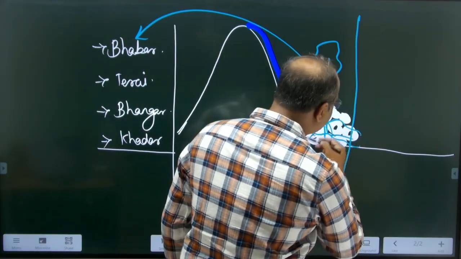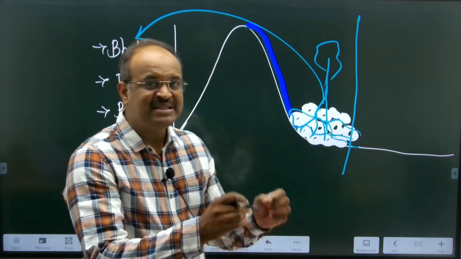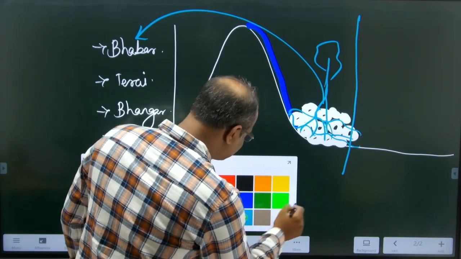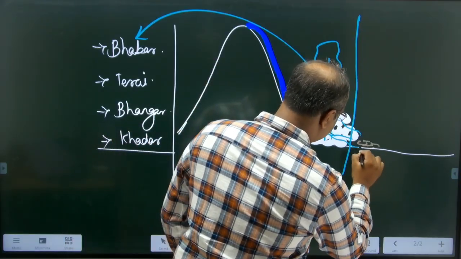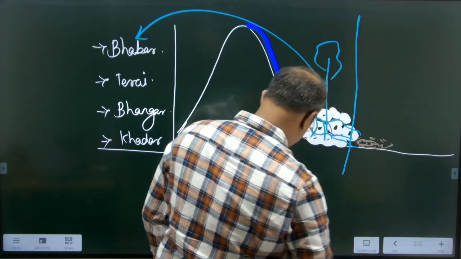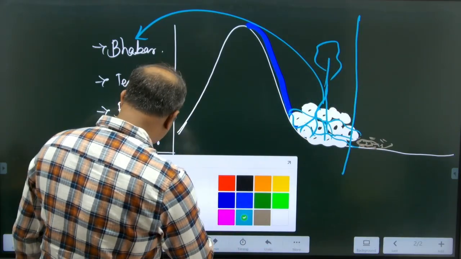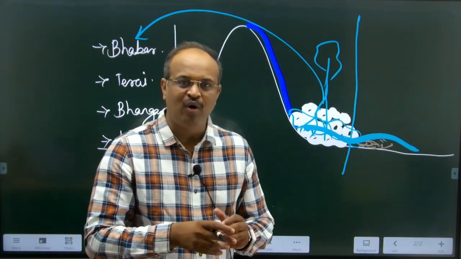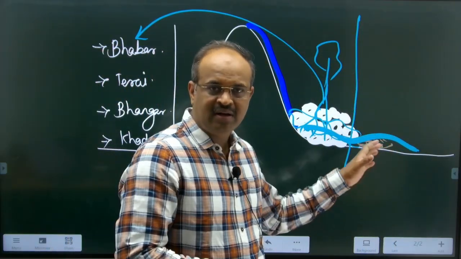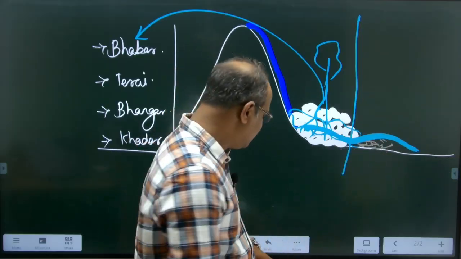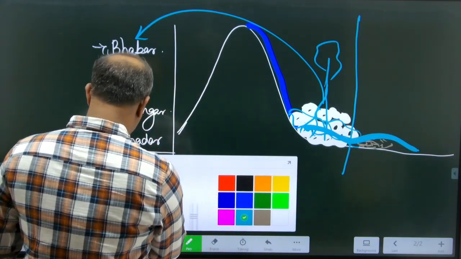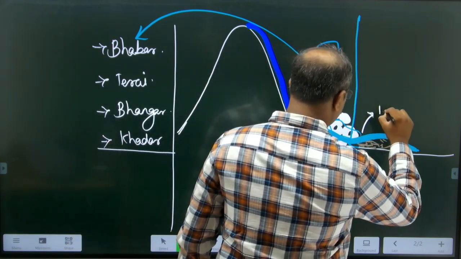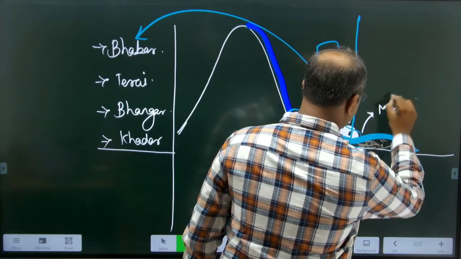But if you go beyond this bhabar, what happens? The sediment size starts to decrease. The size of the sediment has decreased, and so this river starts to re-emerge on the surface. As the sediment size is smaller, the river starts to flow on the surface, and because of that, here you can see the marshy conditions.